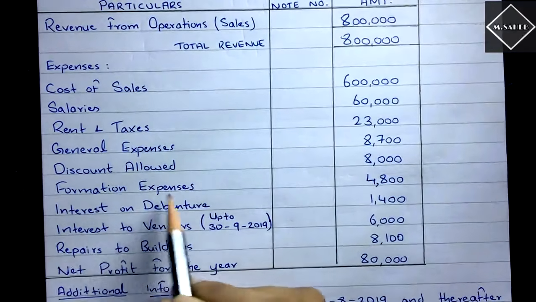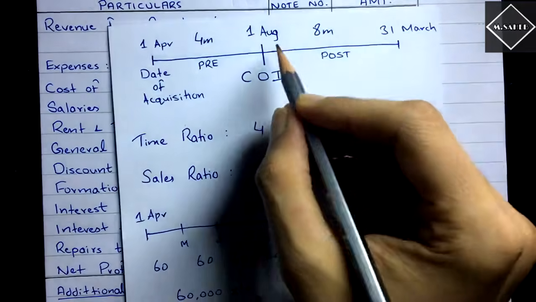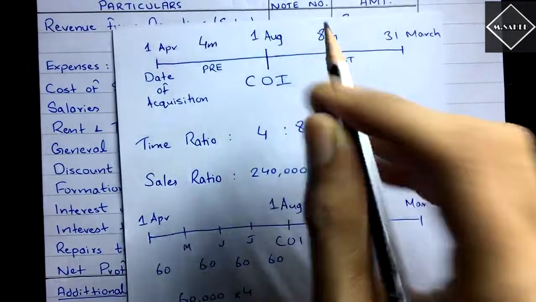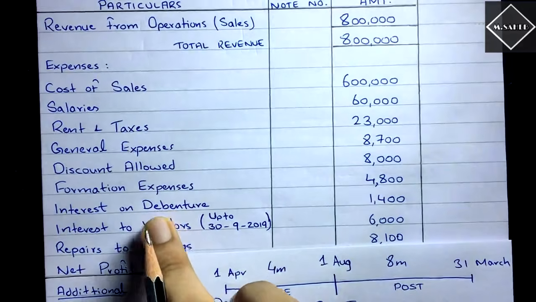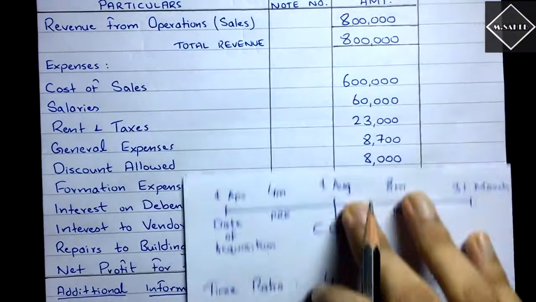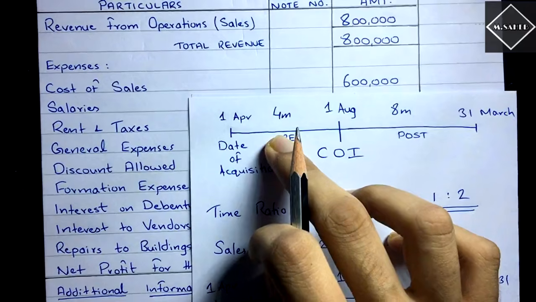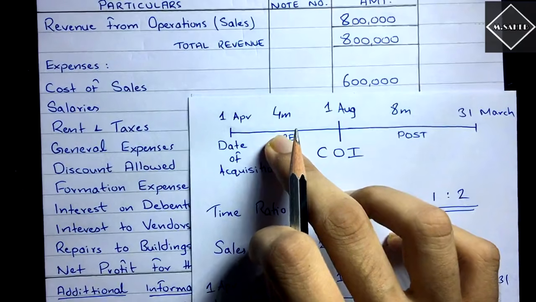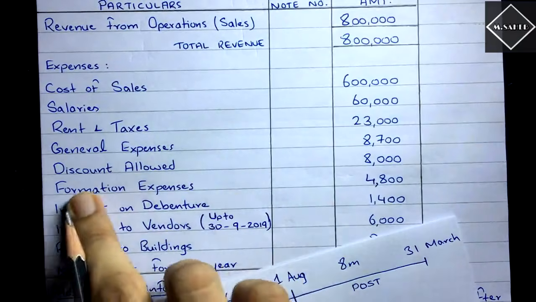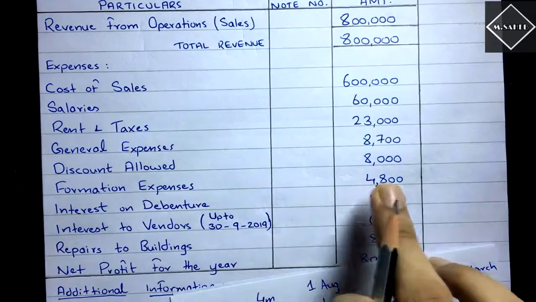Now what are formation expenses? Formation expenses are the expenses incurred to create the company. And then we have interest on debenture. Now who can issue debentures? Only a company can issue debentures, nobody else. Can a partnership or a sole proprietorship business issue debentures or shares? No, they cannot issue any securities. Only a company can do that. So both are company expenses, formation expenses and interest on debenture.